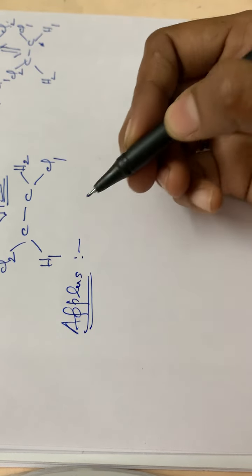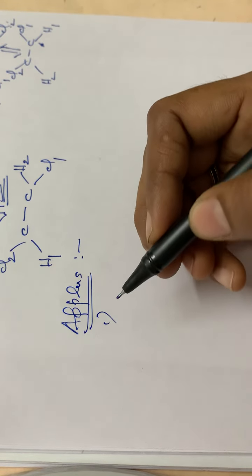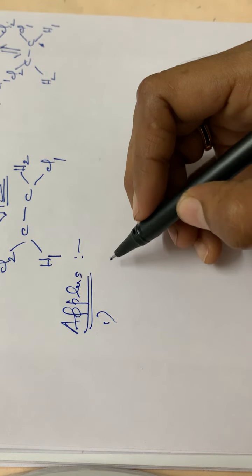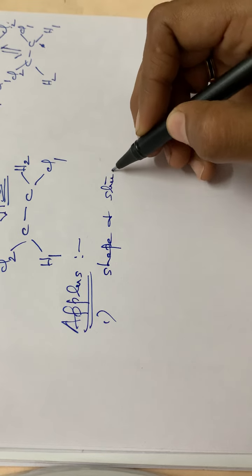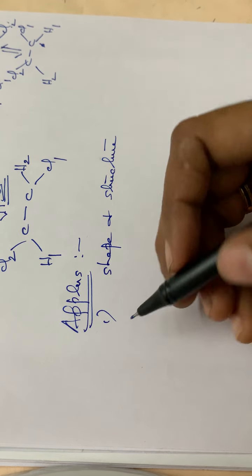Applications of Raman spectra. And here the first point is that Raman spectra gives information about the shape and structure of molecules.